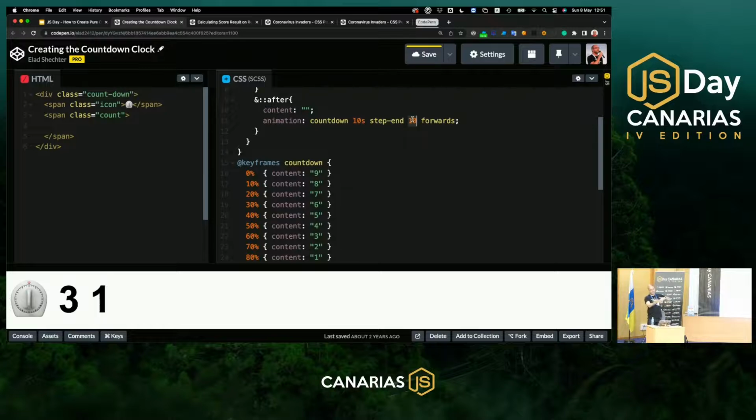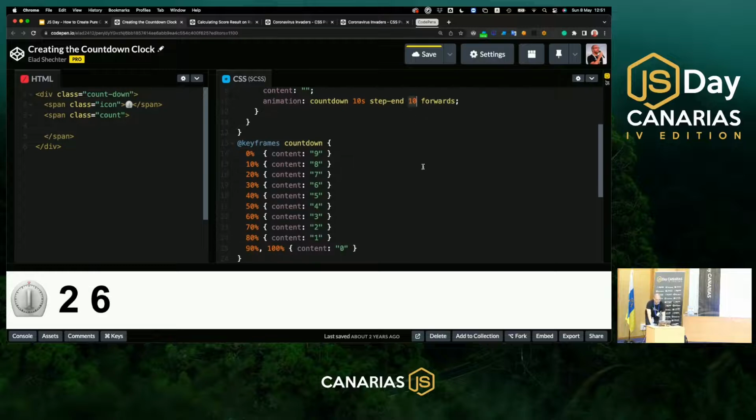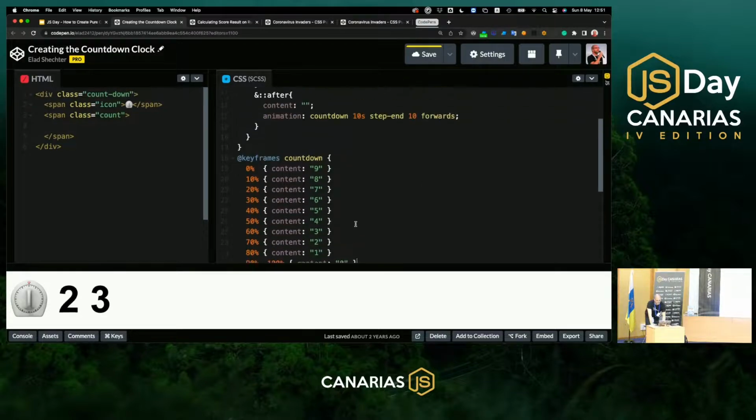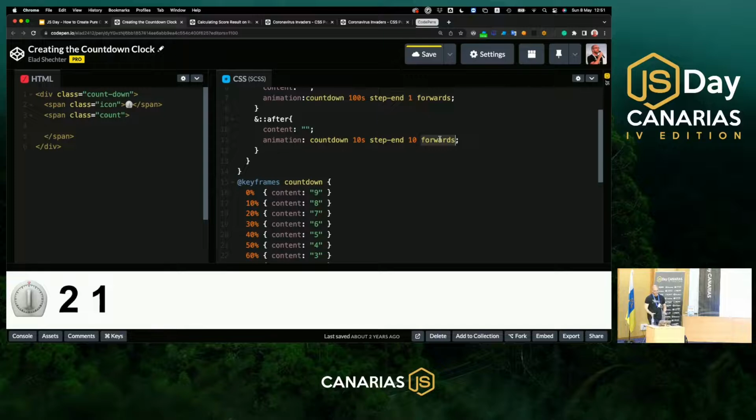And after all those 10 iterations, I want the animation to stop again on the 0 value, on the last frame of the animation. To do so, I'm just putting here again the forwards value that tells the animation, after you have finished all your iterations, please be stuck on the last frame of the animation. And after 99 seconds, this will stop on the 0, 0 value, and let's see that it really works. 6, 5, 4, 3, 2, 1, stop. Nice. Let's continue to our next thing.